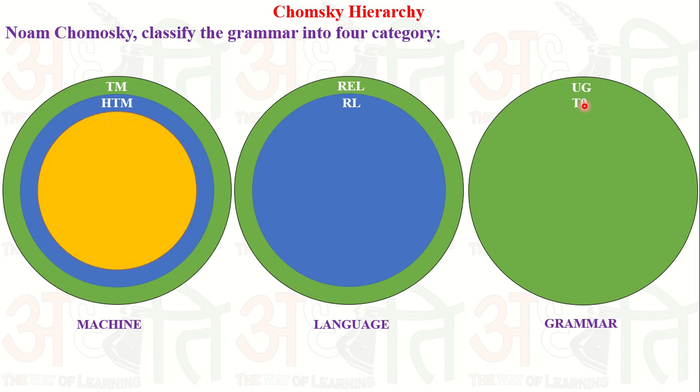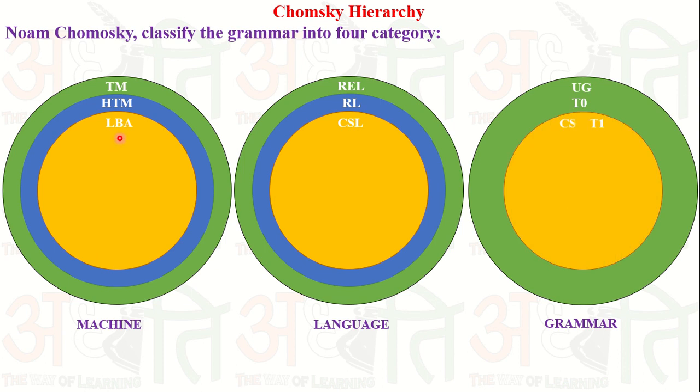Now, another subset of a particular machine is known as a linear bounded automata. If a Turing machine's tape size is limited to the input string size, then that is known as a linear bounded automata. We also discussed it in our previous video. The language accepted by a linear bounded automata is known as a context sensitive language, and the grammar which generates the context sensitive language is known as a context sensitive grammar, or type 1 grammar.